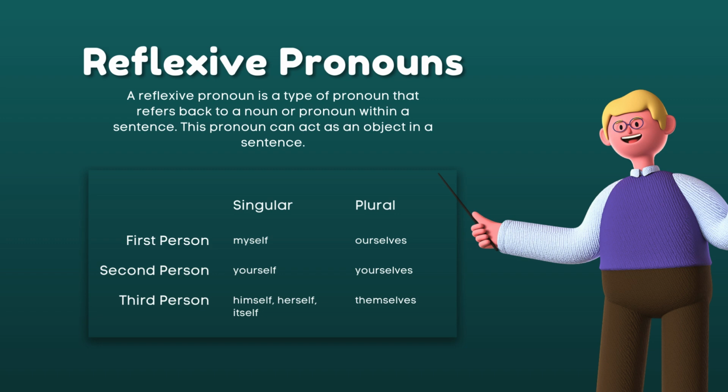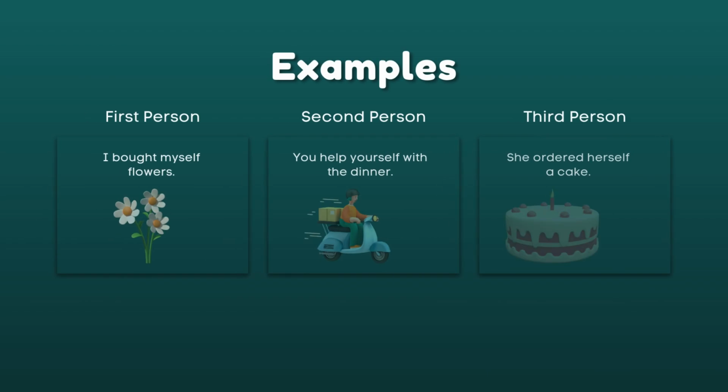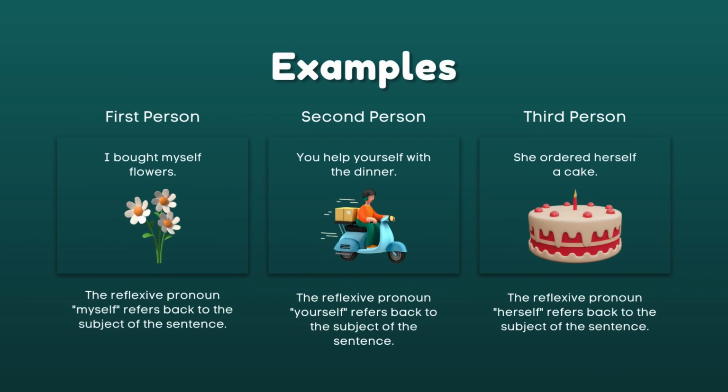And it is the same also with reflexive pronoun. Okay, so if you are the subject, then you are also the receiver of the action. I mean your own action. So we have here the examples. Like, I bought myself flowers. Take note, you are the subject of the sentence and you are also receiving your own action, which is myself.